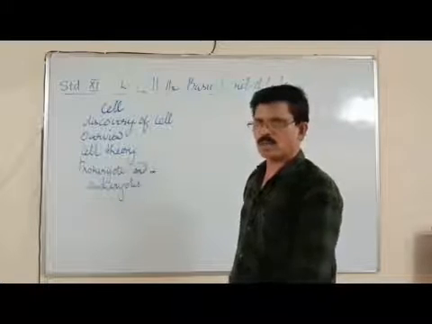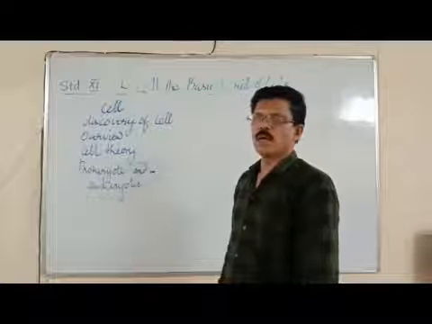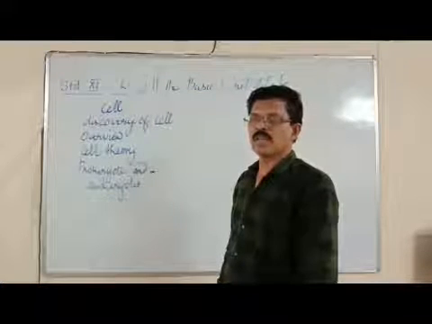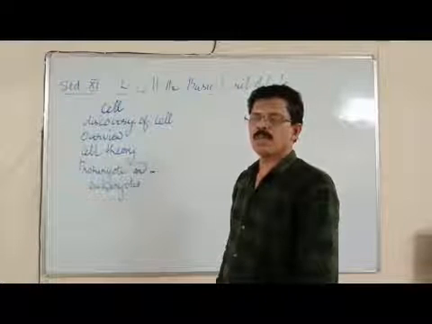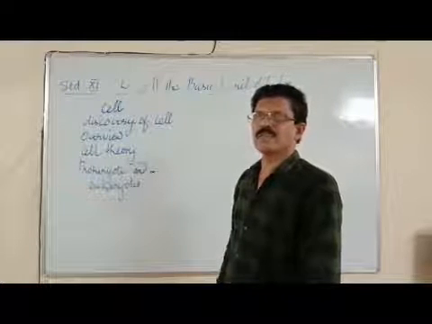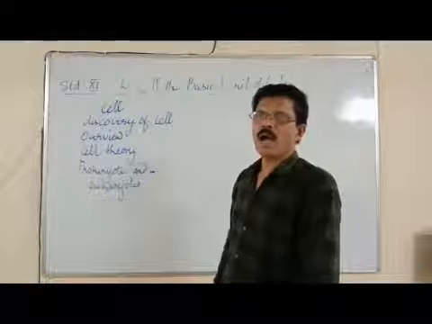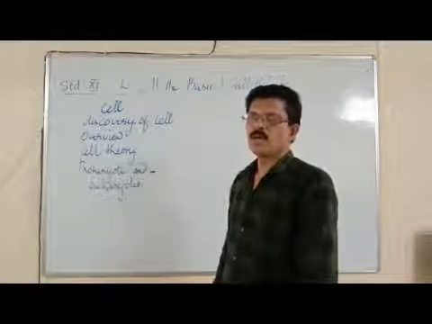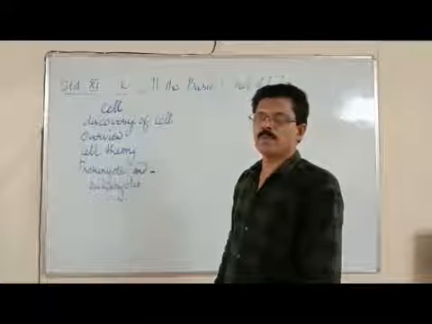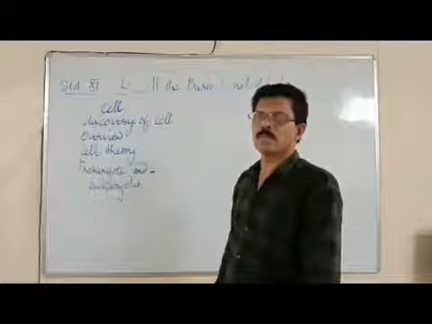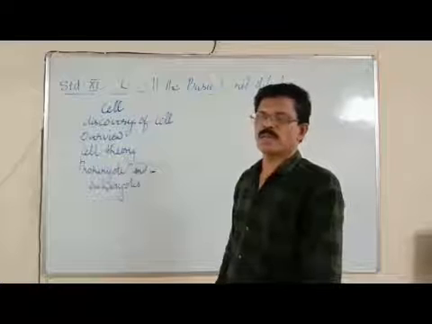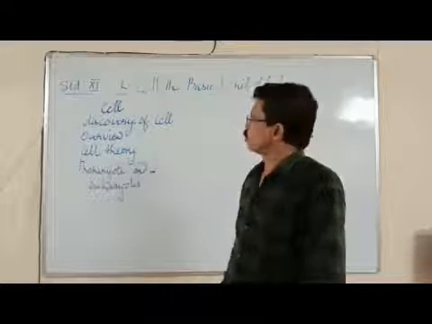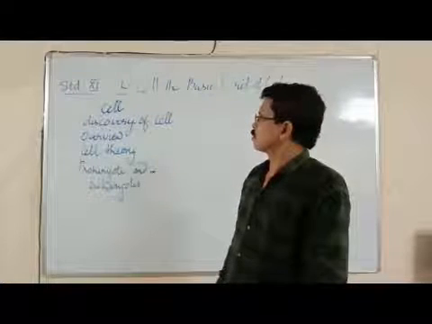Why are cells called a structural and functional unit? Because the cells are the minimum or lowest level or basic unit that can exist independently and they can perform functions on their own. A cell can exist independently and perform functions on its own. Hence we can say the cells are the structural and functional unit of all organisms.